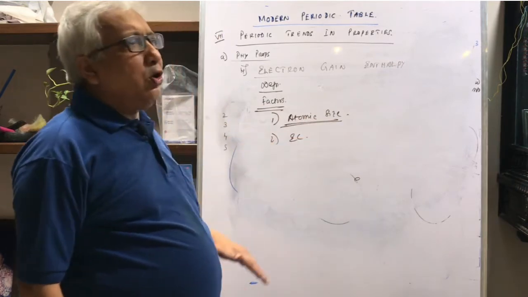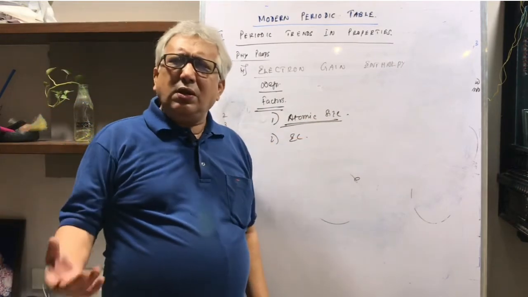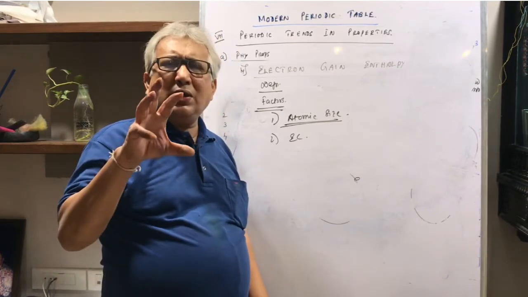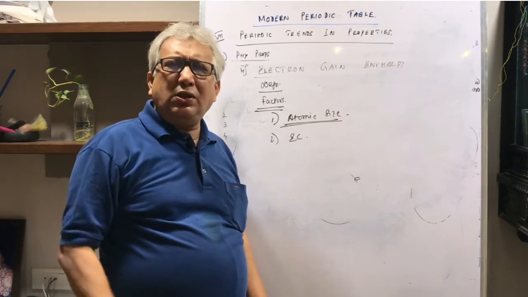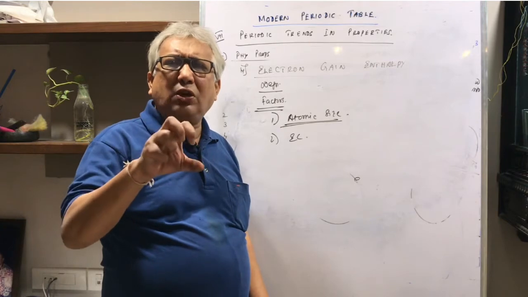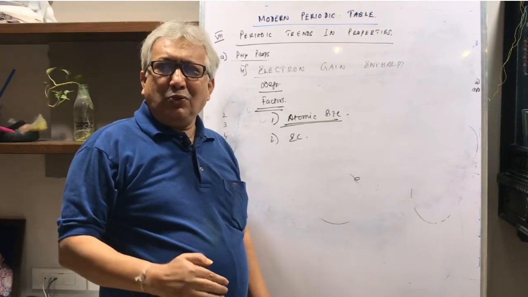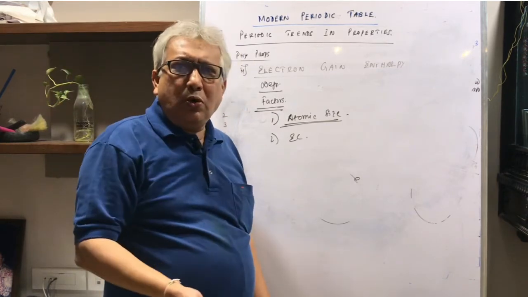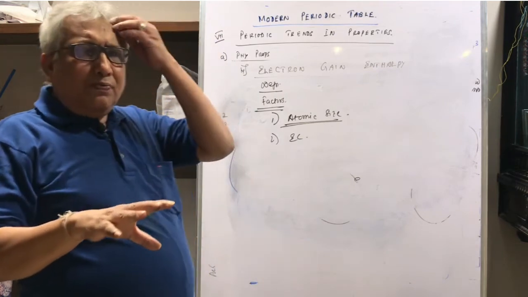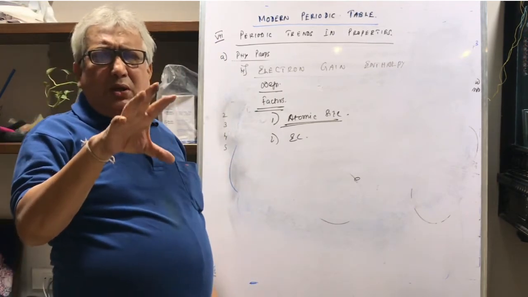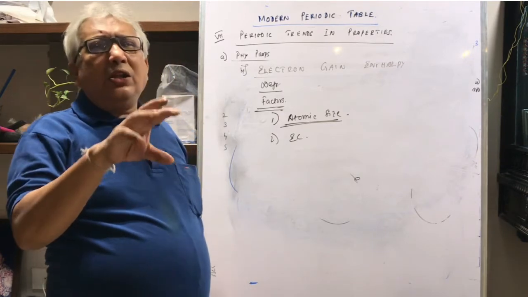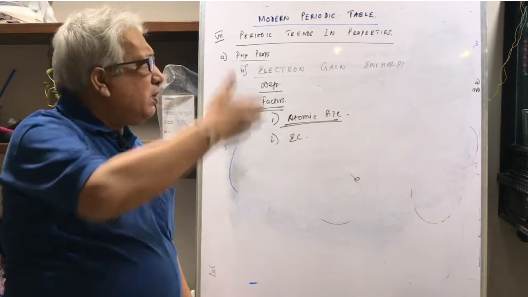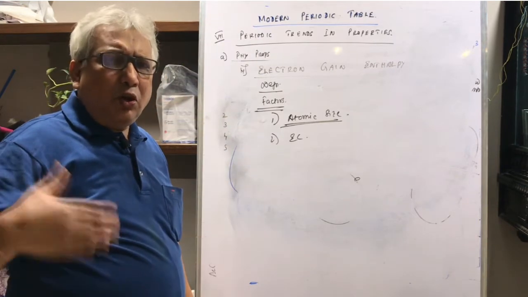It is not a gospel truth, but most of the time it is like this. And another thing is electronic configuration. Now if you ask me, an atom has got only 6 electrons in the outermost shell, another has got 7 electrons in the outermost shell. So the fellow which has got 7 electrons is more keen in gaining electron. So during the gain of that electron by that atom, the energy released will be more. So the atom having 6 electrons, that atom's electron gain enthalpy will be comparatively less than the atom which has got 7 electrons. That's why you will find for halogens mostly electron gain enthalpy is on the higher side.